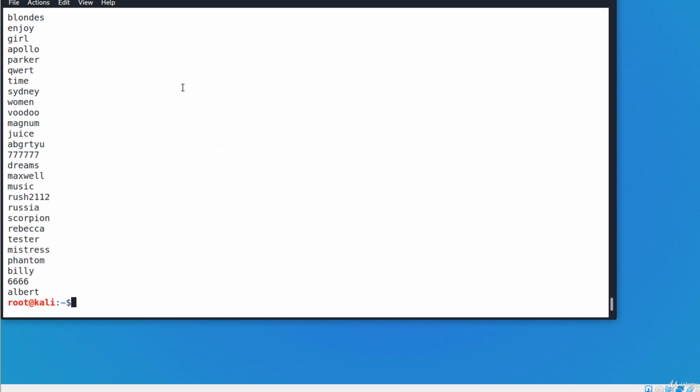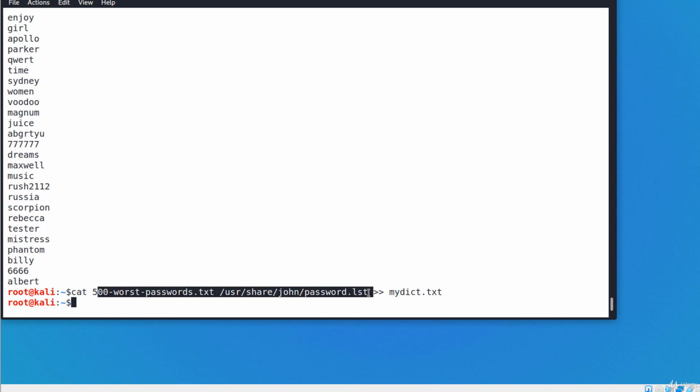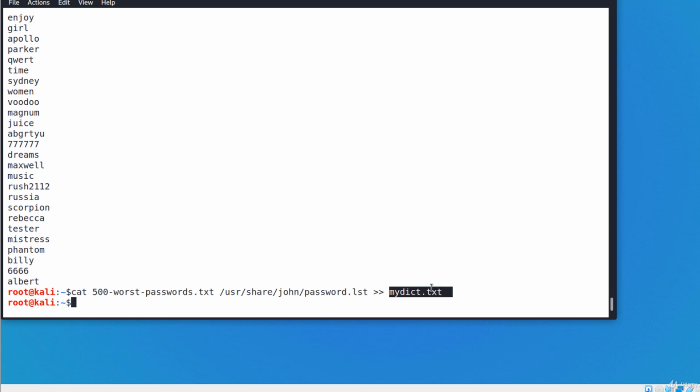The next step is to concatenate this new file to the existing dictionary files. Like this. Cat, this file, and the other dictionary files. For example, /usr/share/john/password.lst. The output redirection, two greater-than signs, I'll append to the end of the file, my dict, for example, .txt. I have combined these two files into a single file.